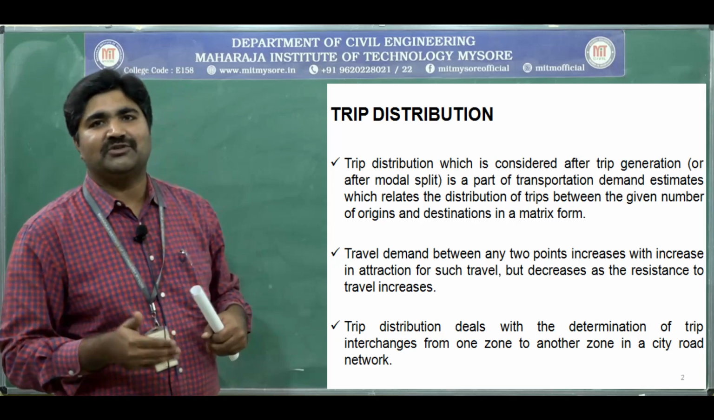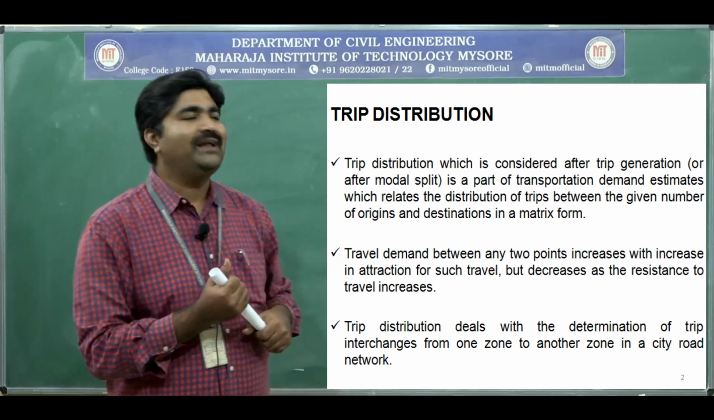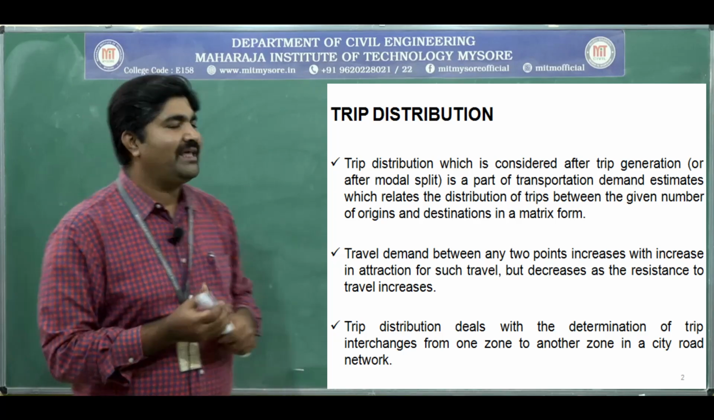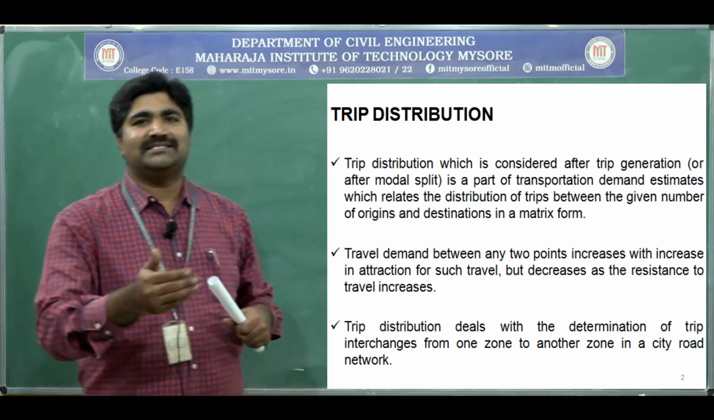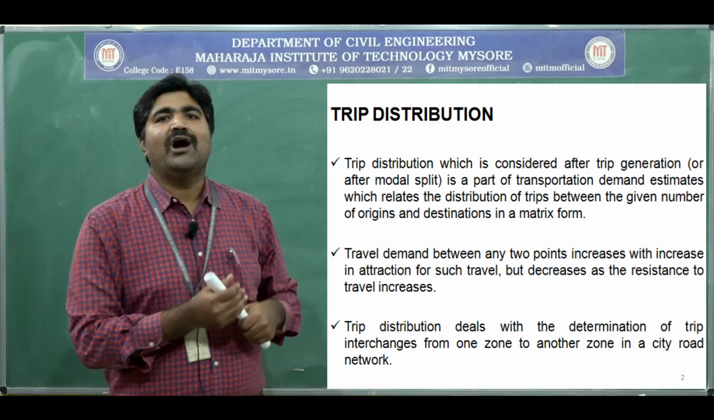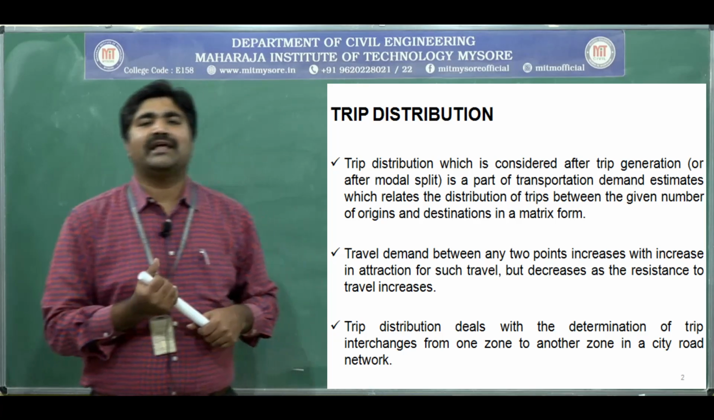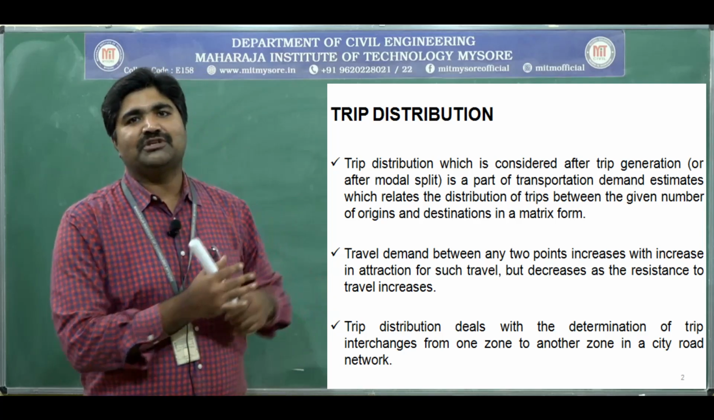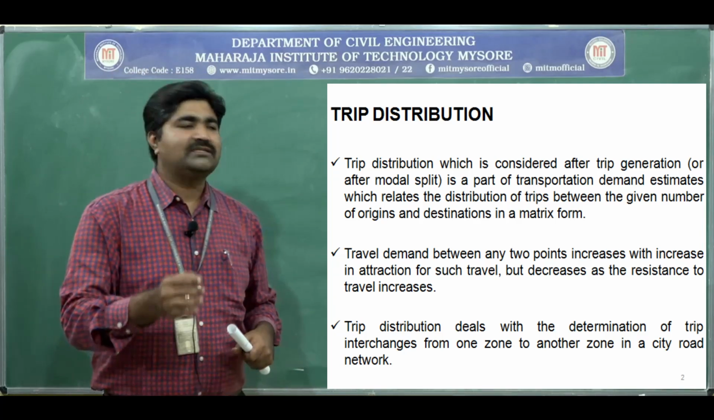It is a part of transportation demand estimates, which relates the distribution of trips between the given number of origins and destinations, and it can be represented in a matrix form. This trip distribution will be represented in a matrix form.